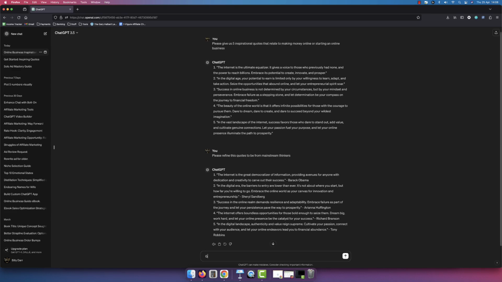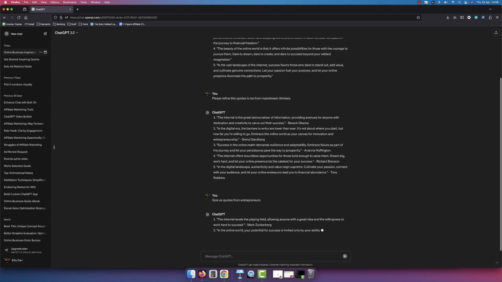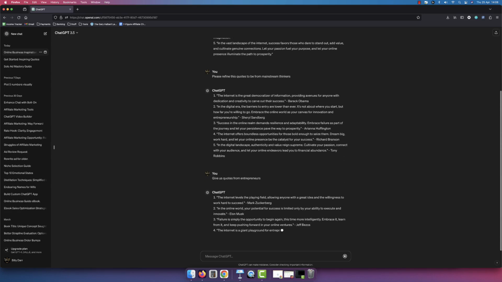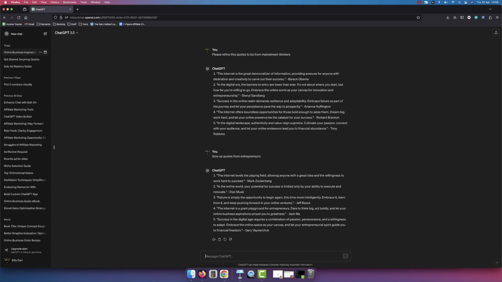I'll say, give us quotes from entrepreneurs. Okay, so we want quotes from entrepreneurs, successful people. Here we go. So we've got Mark Zuckerberg, Elon Musk. So it says the internet levels the playing field, allowing anyone with a great idea and a willingness to work hard to succeed. Elon Musk: in the online world, your potential for success is limited only by your ability to execute and innovate. Okay, so these are a lot greater quotes.